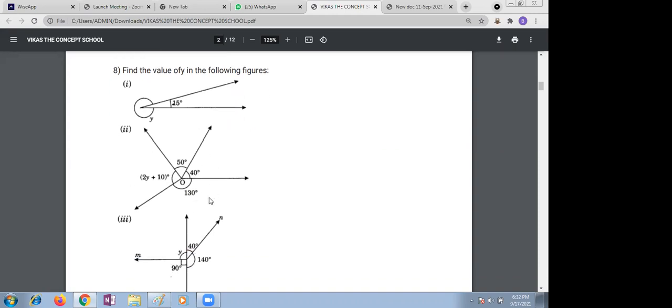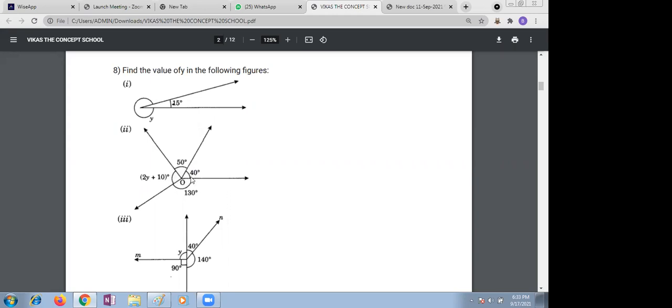Satvika, please. Yes, ma'am. We have to do 10 by 2. No, Satvika. If you take any property, we can use it here. Complete angle, we can use the property here.